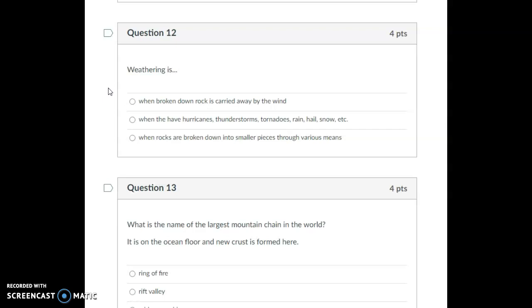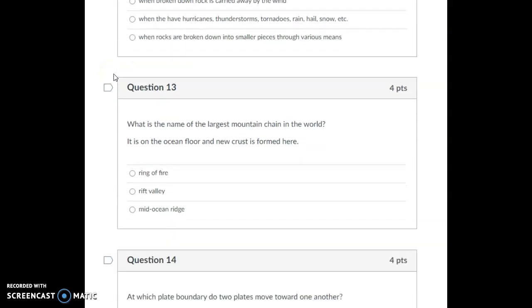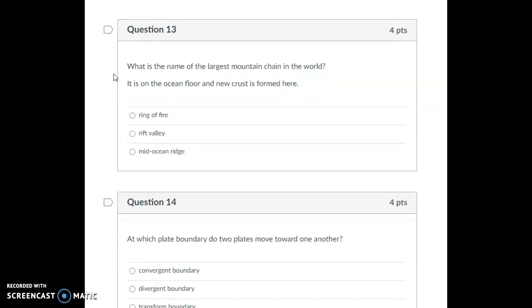Question 12. Weathering is when broken down rock is carried away by the wind, when we have hurricanes, thunderstorms, tornadoes, rain, hail, snow, etc., when rocks are broken down into smaller pieces through various means. Question 13. What is the name of the largest mountain chain in the world? It is on the ocean floor and new crust is formed here. Ring of Fire, Rift Valley, Mid-Ocean Ridge.